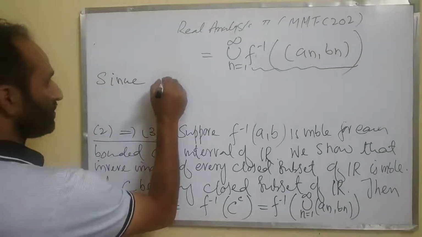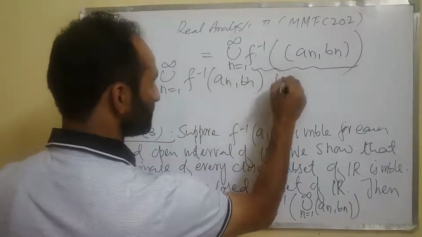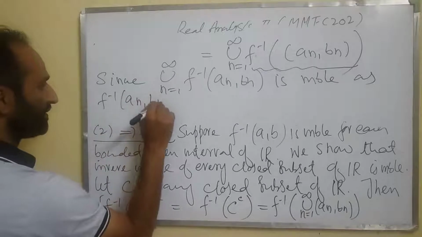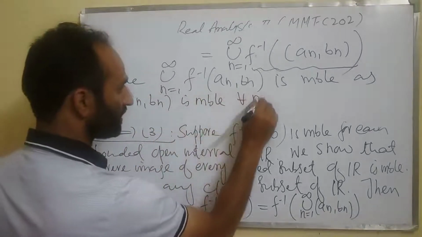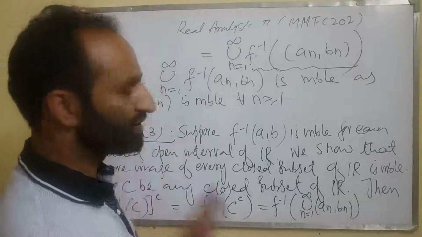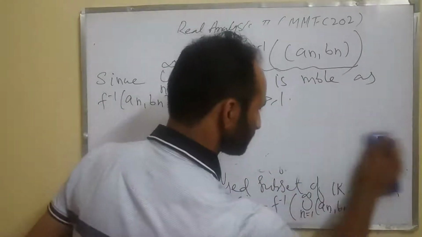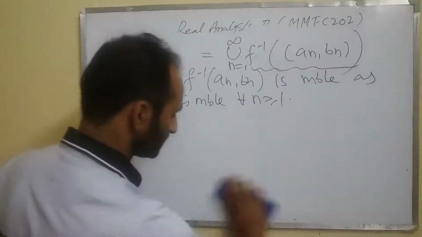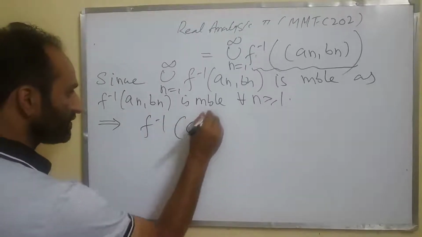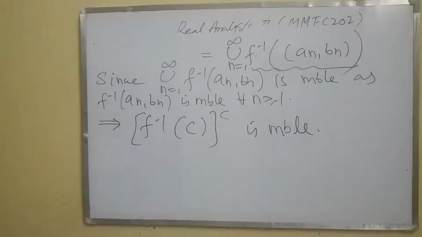Since the union, n runs from 1 to infinity, of F inverse (a_n, b_n) is measurable, as F inverse (a_n, b_n) is measurable for all n greater or equal to 1, and their union is also measurable, therefore F inverse of C whole complement is measurable.